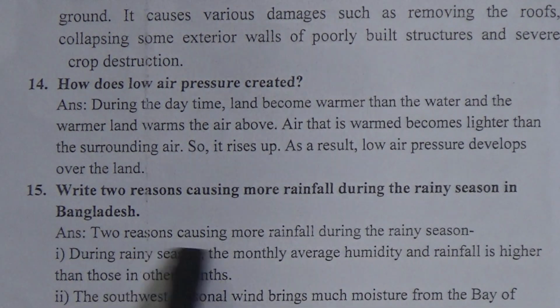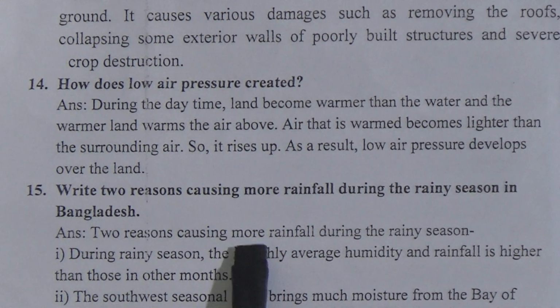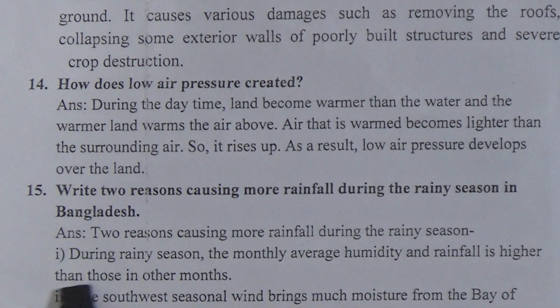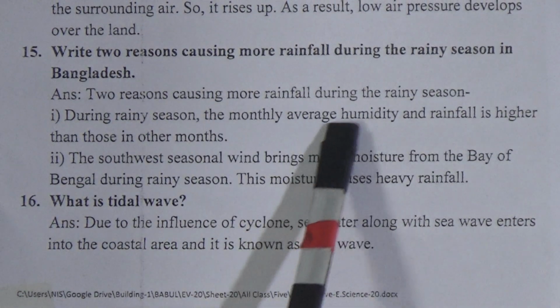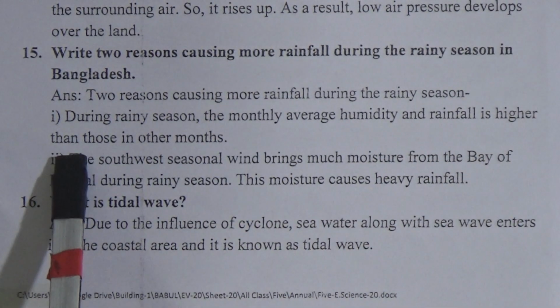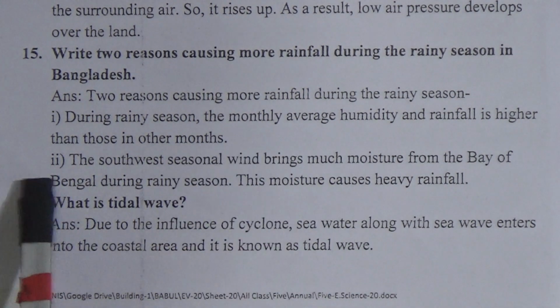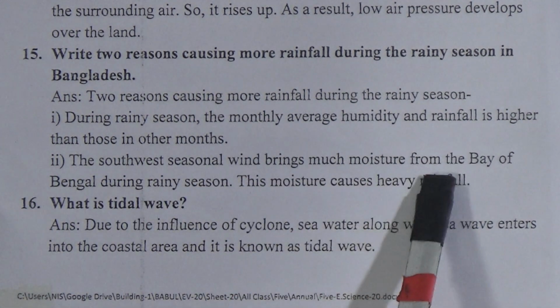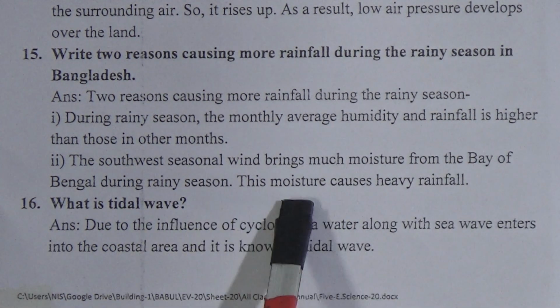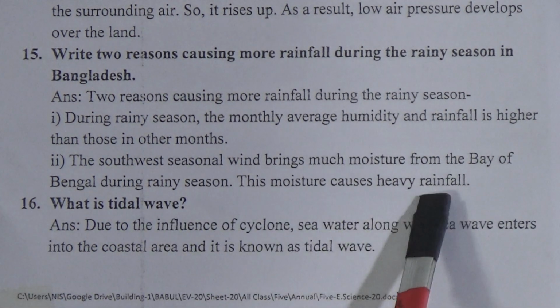Next question is, write two reasons causing more rainfall during the rainy season in Bangladesh. The answer is, first, during rainy season the monthly average humidity and rainfall is higher than those of other months. And next, southwest seasonal wind brings much moisture from the Bay of Bengal during rainy season. This moisture causes heavy rainfall.